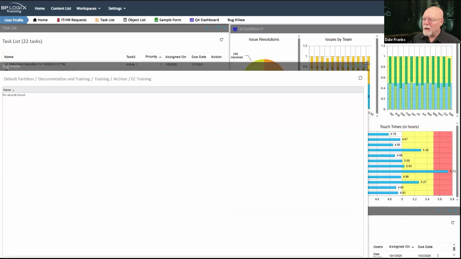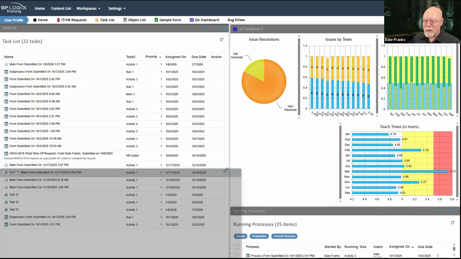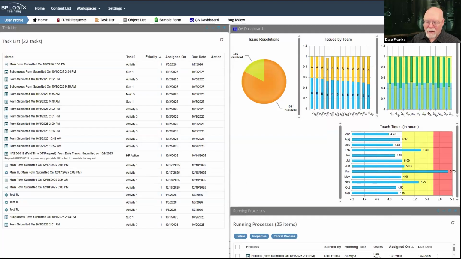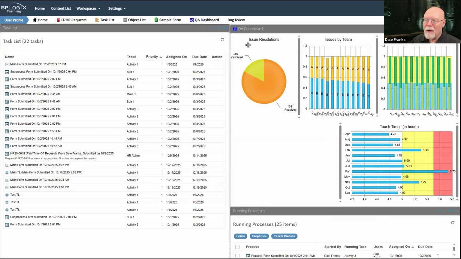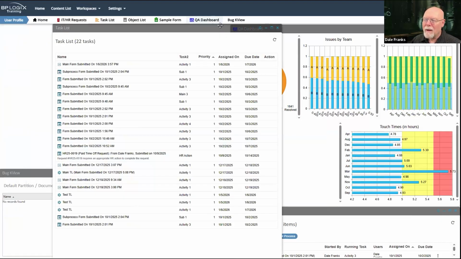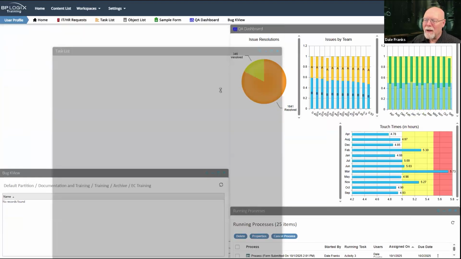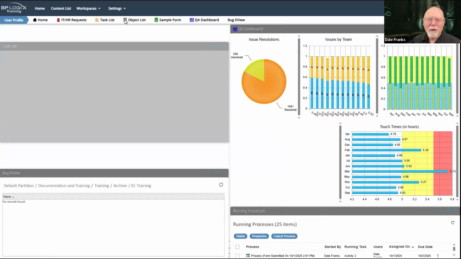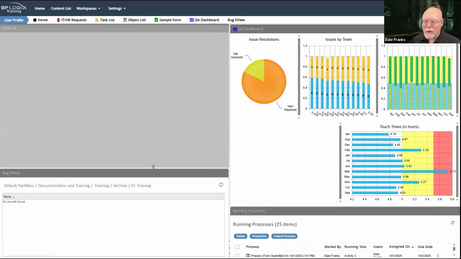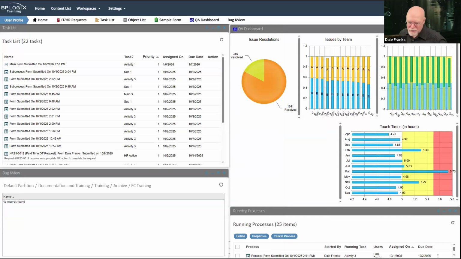I'll just move it down here, and I'll reset its size, and then I'll go up here to my task list, and I will change, well, that's my whole screen. I don't want to do that. I want to change its size so I can just grab the top of it. There we go. And now I can move it back up here, and I can just do all this customization. I'll stop doing customizations. And they don't have to be symmetrical, right?